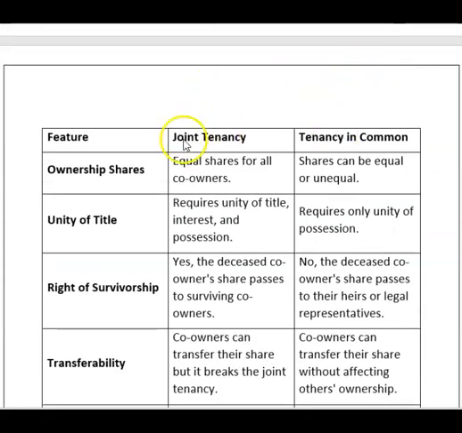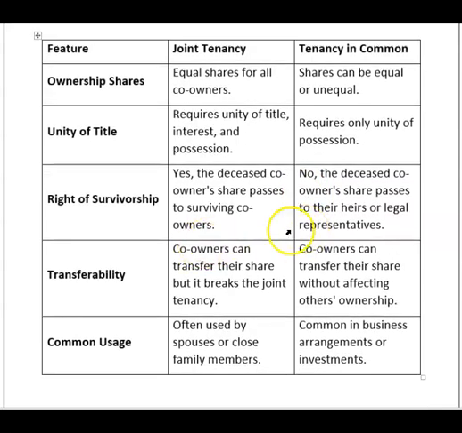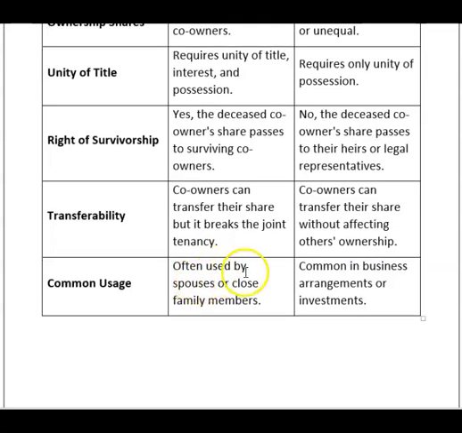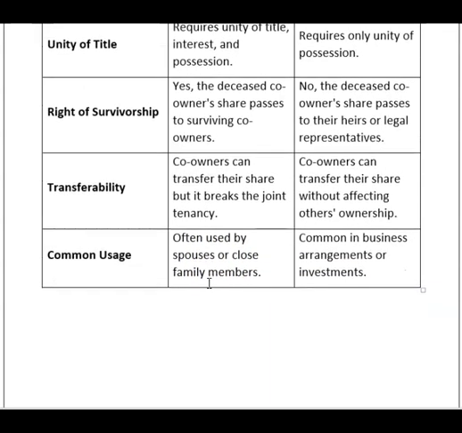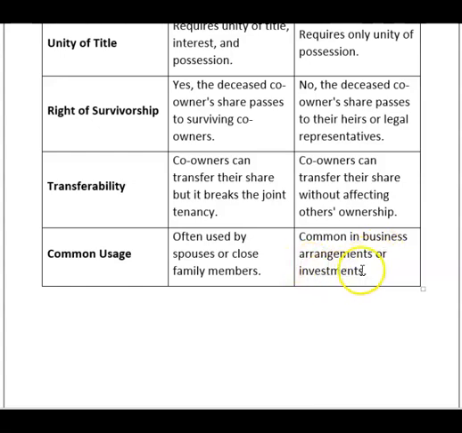And again, you can understand this in tabular form. Ownership share: equal share for all co-owners in joint tenancy. In tenancy in common, share can be equal or unequal. Unity of title: joint tenancy requires unity of title, interest and possession. Tenancy in common requires only unity of possession. Right of survivorship, I have explained. Transferability, I have explained. Common uses: often used by spouse or close family members. Husband and wife can use joint tenancy. Tenancy in common is common in business arrangements or investment.